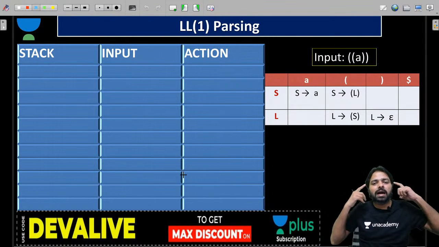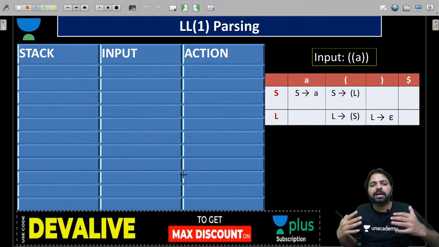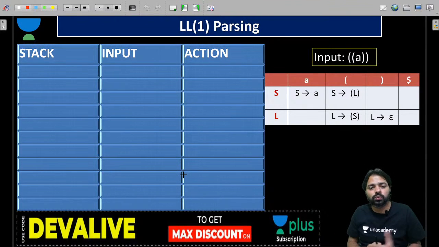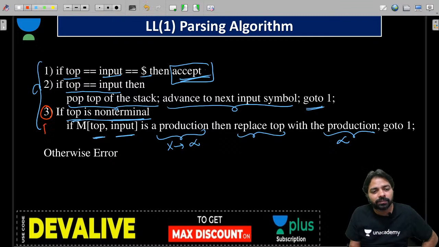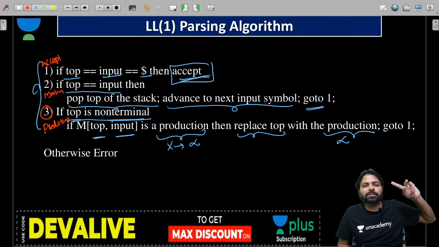I will keep this algorithm in mind, and I will explain every time what I am going to do. This is called the third one, the prediction. The second one is called a match. The first one is called accept. So we are going to take 3 actions: prediction, match, and in the last step we will get accept.